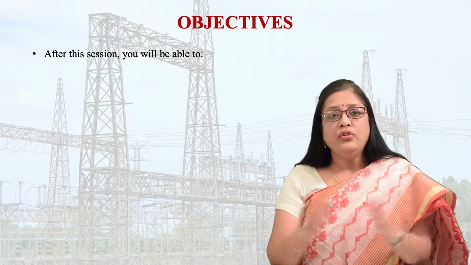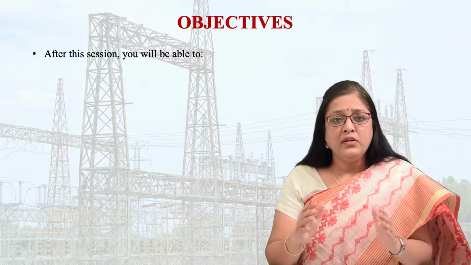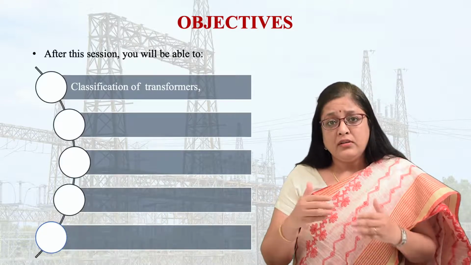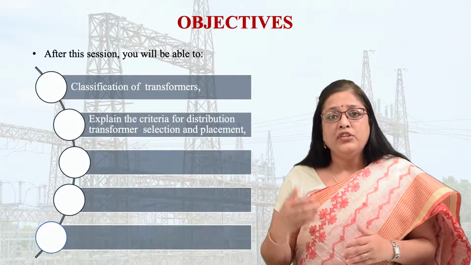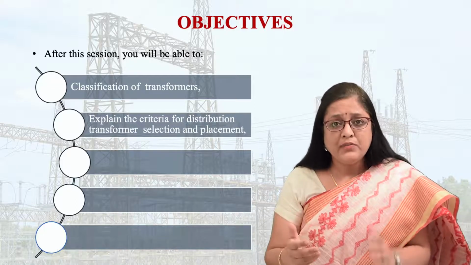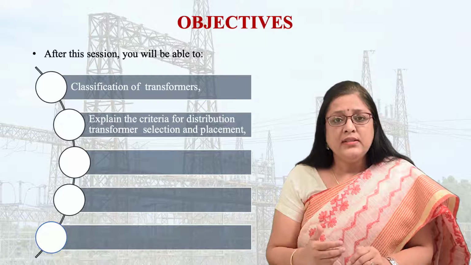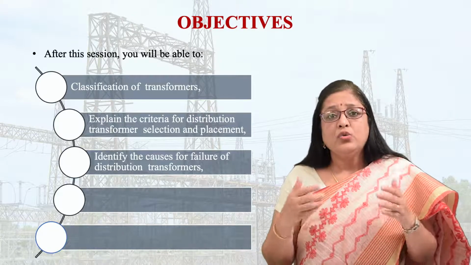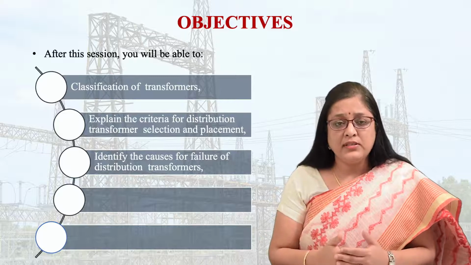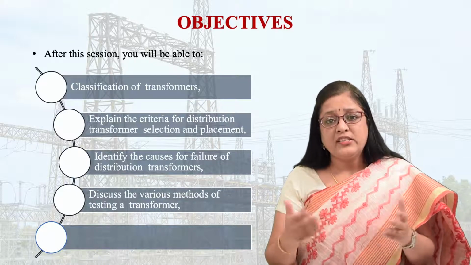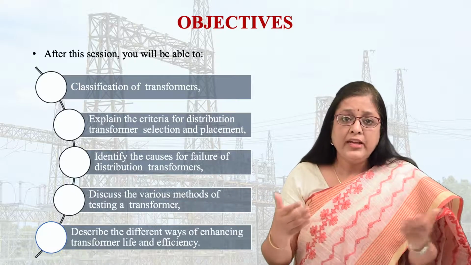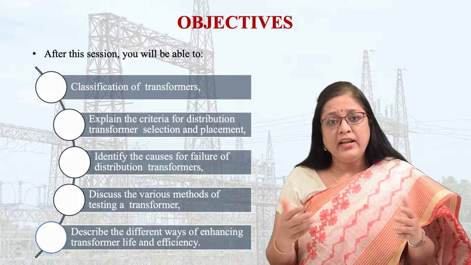So learners, let us discuss the learning objectives of this session. After studying this complete module on the distribution transformer, you should be able to know about the classification of transformers. Then we will explain the criteria for distribution transformer selection and placement. Then you should be able to identify the causes for the failure of distribution transformers, discuss the various methods of testing of transformers, and describe the different ways of enhancing transformer life and efficiency.